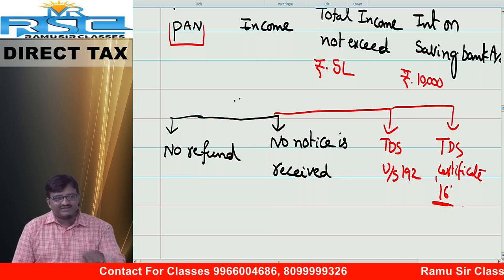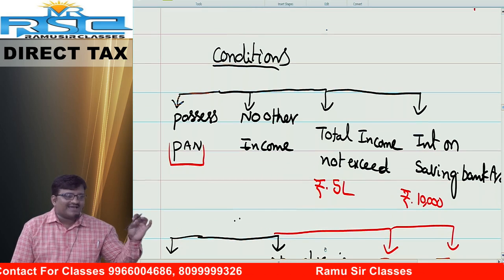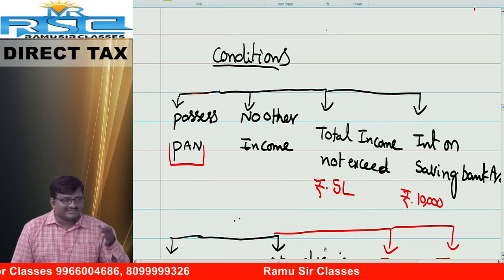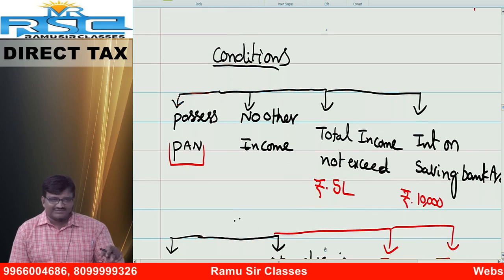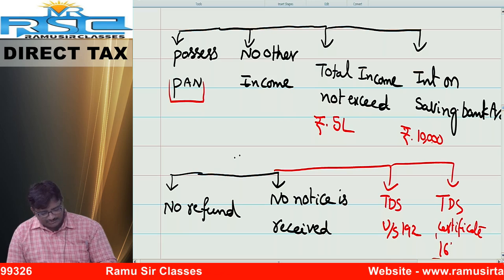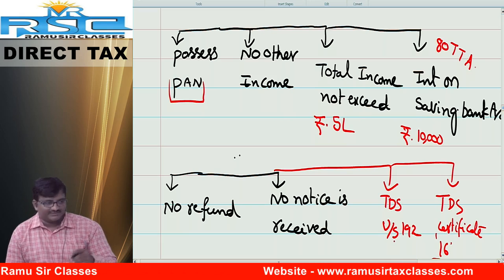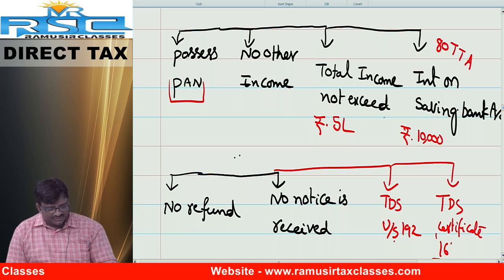Anybody in the class, what is the logic behind this section 139 subsection 1C? Very simple. A salaried employee does not have any other income, only interest on savings bank account. Anyhow, interest on savings bank account up to 10,000 is allowed as deduction under section 80TTA.